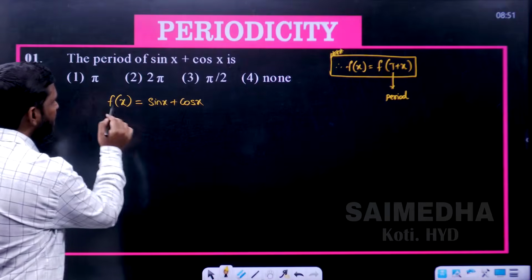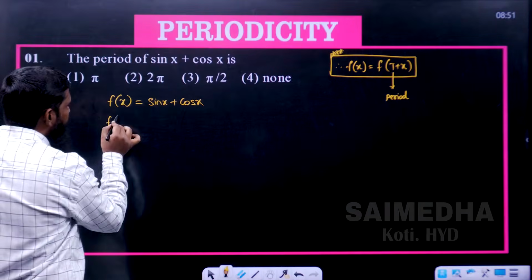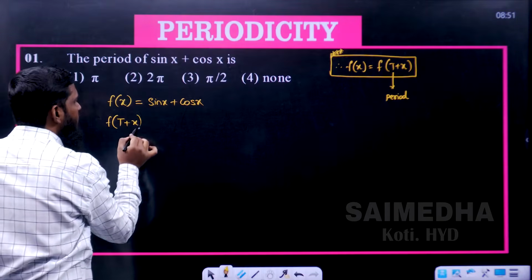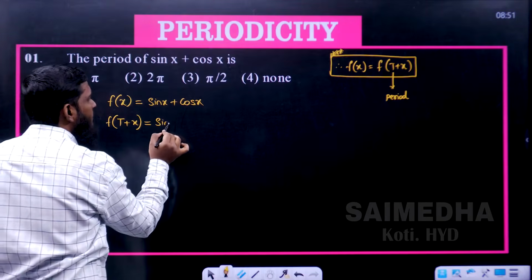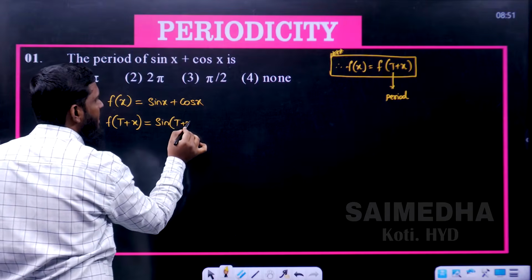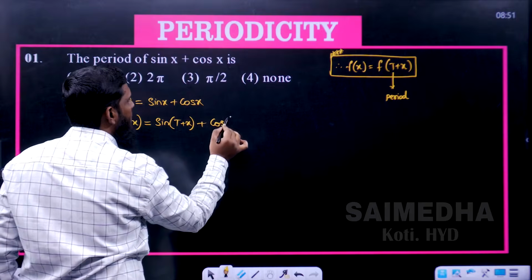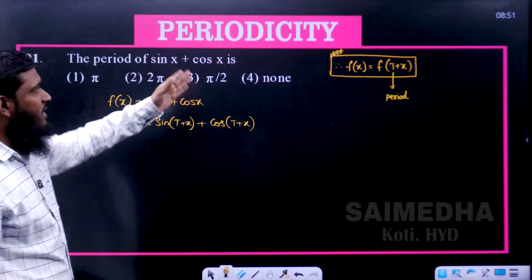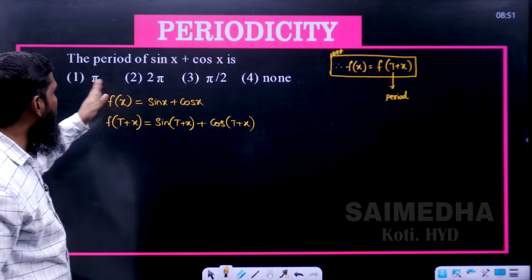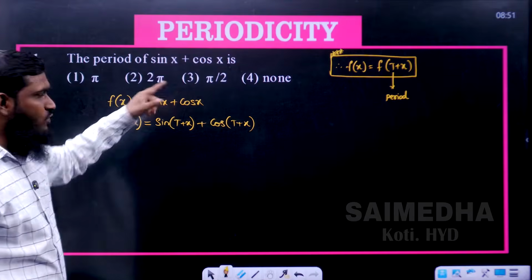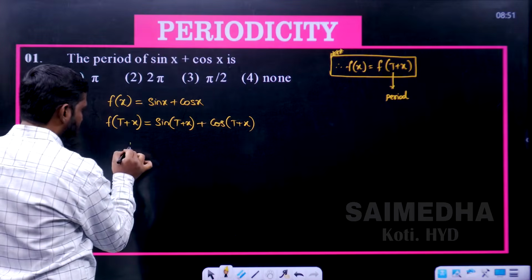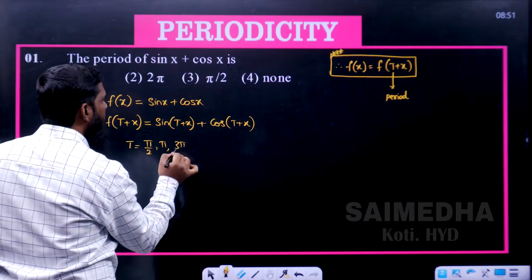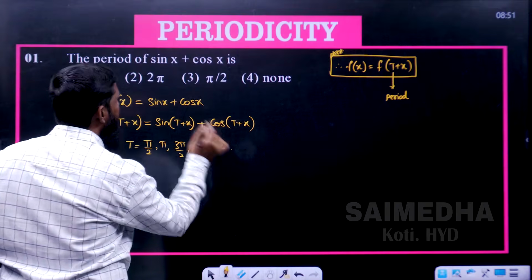Now let us use this condition. As we have f of x, in the place of x we write t plus x. So f of t plus x is equal to sin of t plus x plus cos of t plus x. Now we have to consider some t values. As you can see, t values like pi by 2, pi, 2 pi are already given. Let us consider those values. So t is equal to pi by 2, pi, 3 pi by 2, 2 pi, or else you can directly use the options we have.